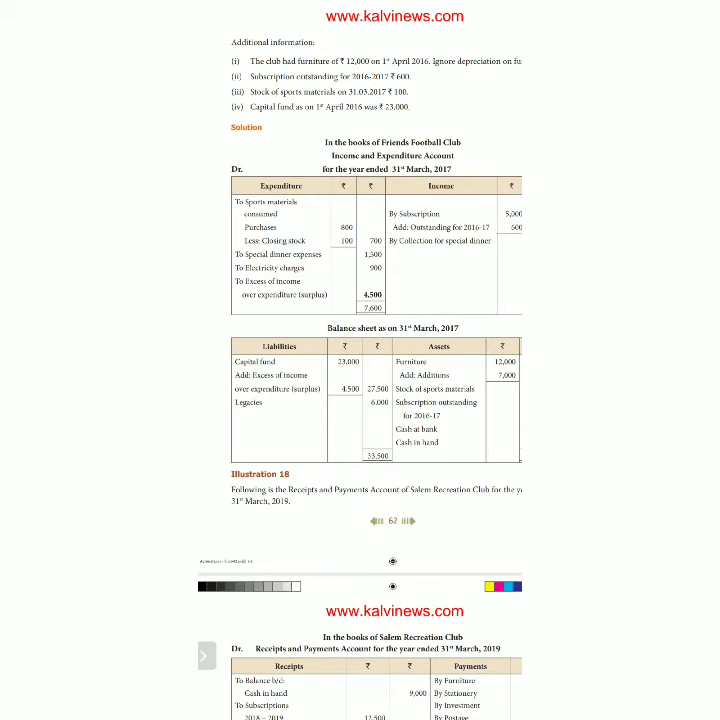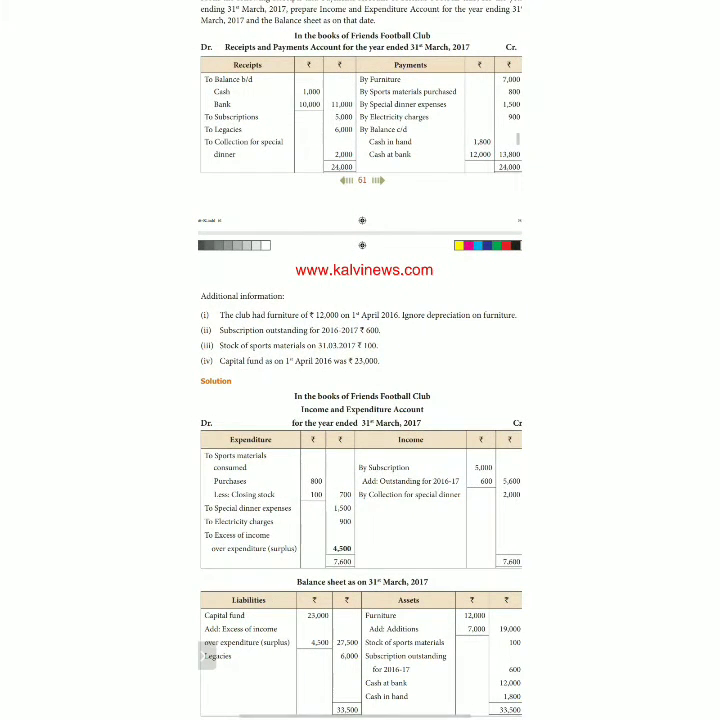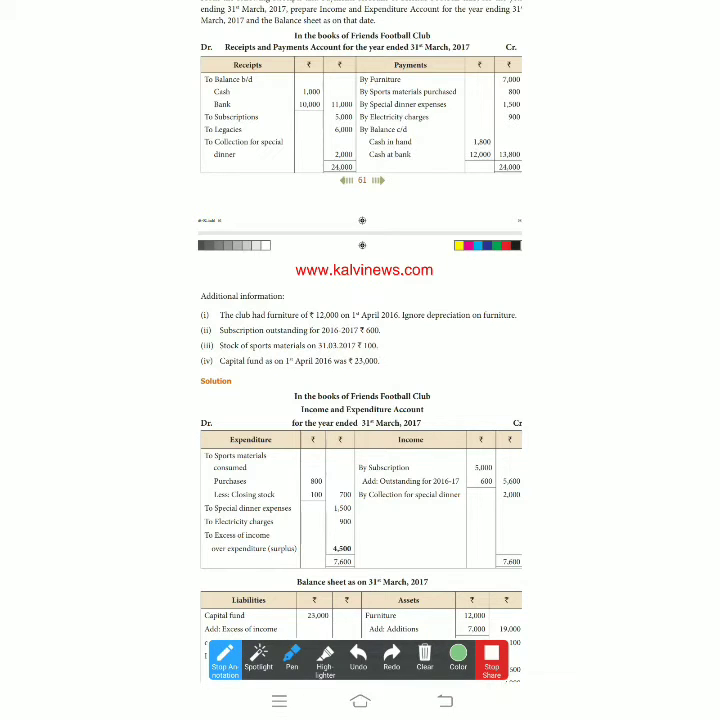We can directly write, one by one, the items given in the adjustments. Take all the adjustments and put a tick mark on the receipts and payments account. Furniture, subscription and sports material each have one adjustment, and capital fund is automatically given. After seeing the receipts and payments account, please remove opening cash in hand and opening cash at bank. That is nullified.